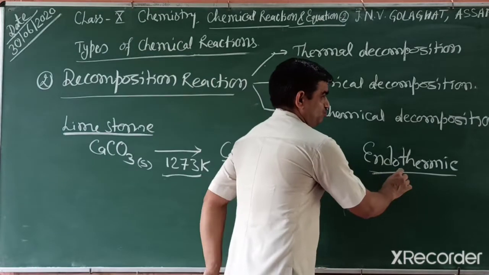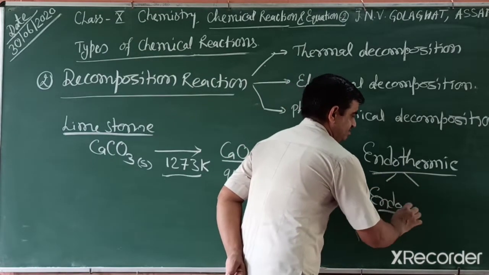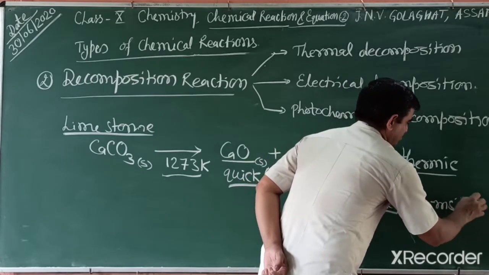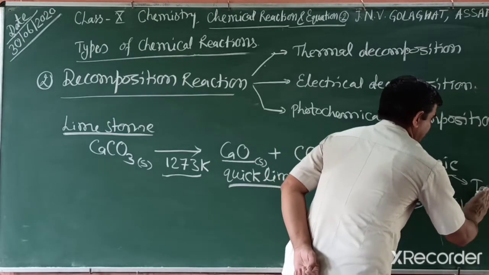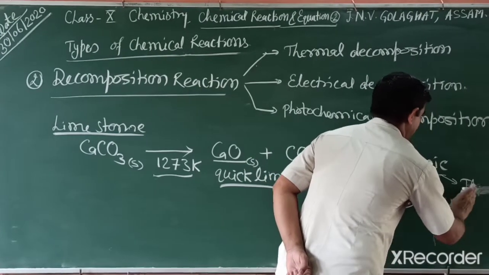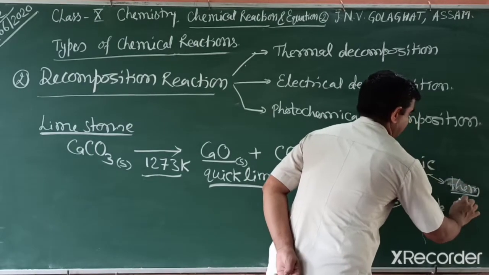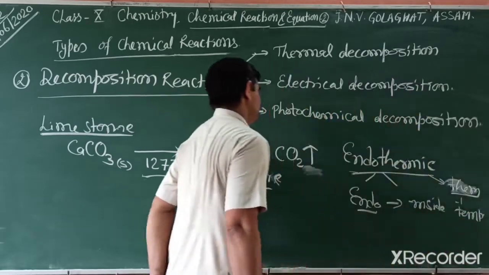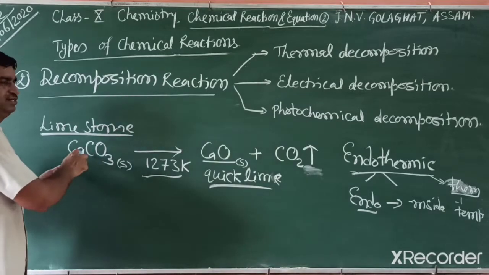So again there are 2 terms, endo and thermic. Endo means inside, and therm means temperature. So when any reaction absorbs temperature, that reaction is endothermic.